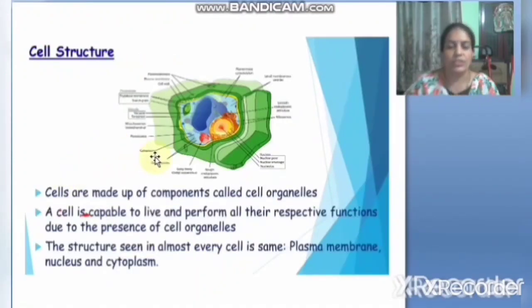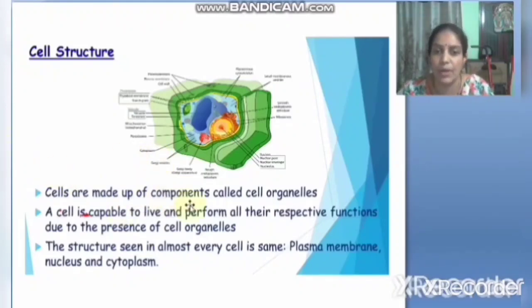See, coming to the cell structure, children, you have already learned cells are made up of components called cell organelles. Inside the cell there are small parts, which we will learn about in the course of this chapter, that are called organelles. A cell is capable of living and performing all the respective functions due to the presence of these organelles. Because of these organelles, so many functions are done in the cell.